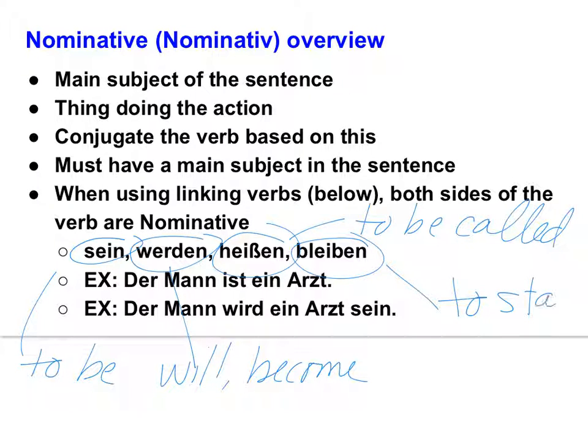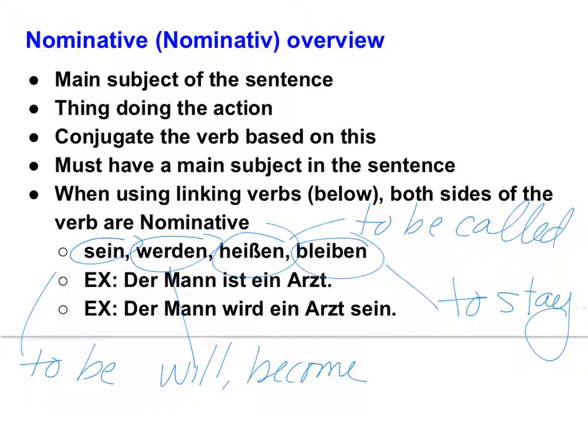Okay, so in the example sentences, der Mann ist ein Arzt. So der Mann is nominative and ein Arzt is nominative. A lot of people assume that there can only be one nominative thing and then they automatically change the other thing into accusative just out of habit. But in this case, because sein was the verb that we used there, both sides stay nominative. What does that mean? Der Mann ist ein Arzt. The man is a doctor.